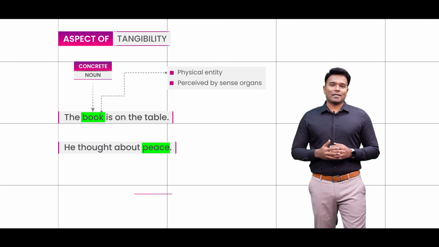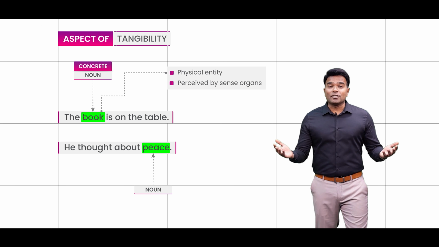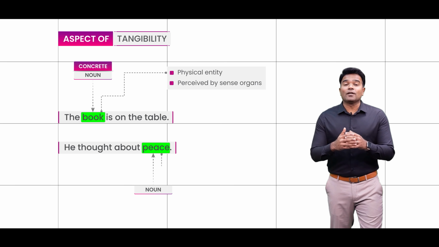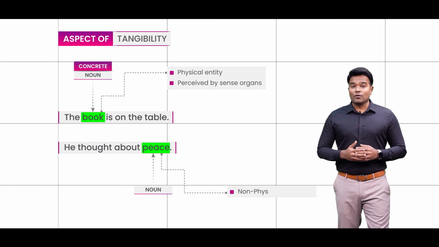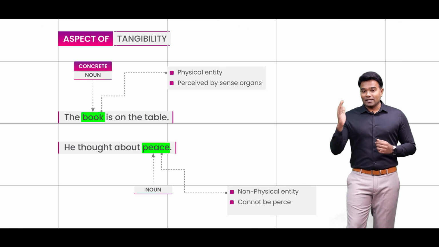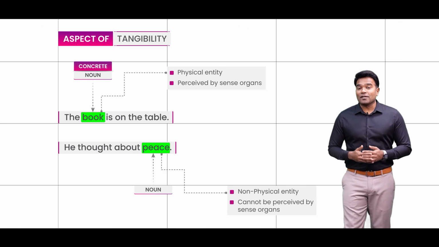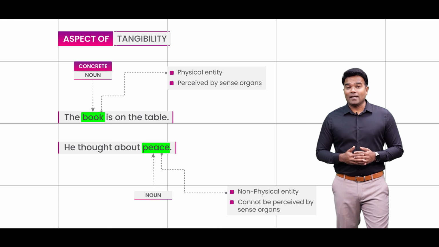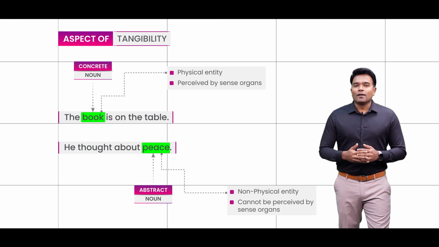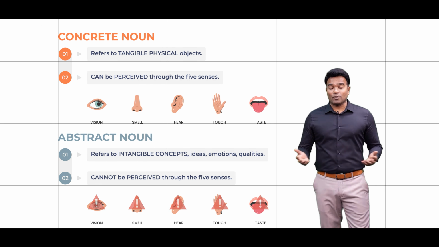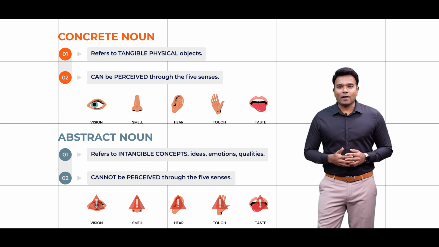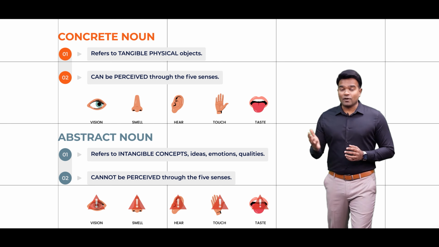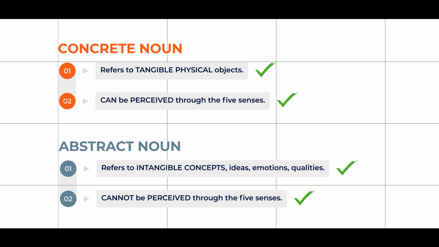Obviously, peace is the noun here, but peace is an abstract concept wherein there is not much of a disturbance and there is tranquility in the societies. But this is something that cannot be perceived through the five sense organs, and hence is categorized as an abstract noun. So I'm sure that now when you look back at the definition of the abstract nouns, you are able to understand both of these points.